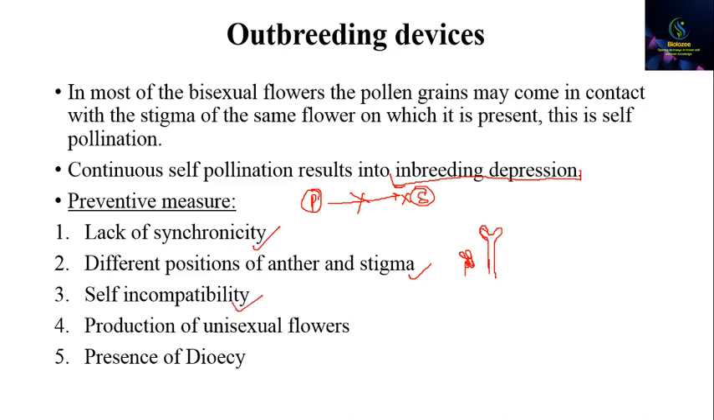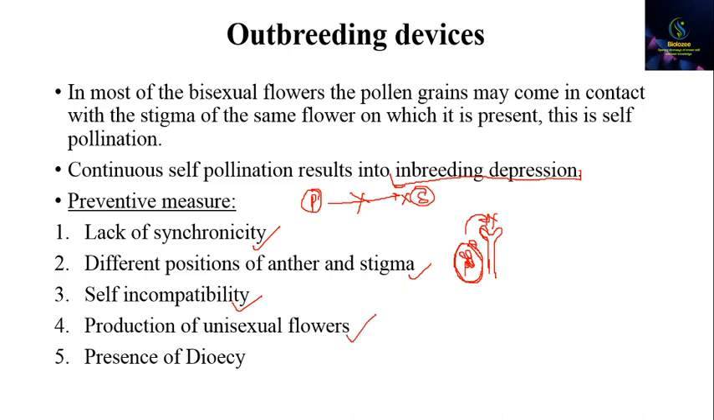Now self-incompatibility is a genetic mechanism in which the stigma will not accept pollen grains having a genetic makeup similar to itself. It means if the pollen grains are from the same flower or the same plant, it will not accept those anthers or those pollen grains.